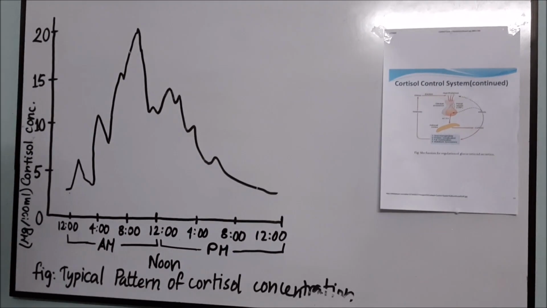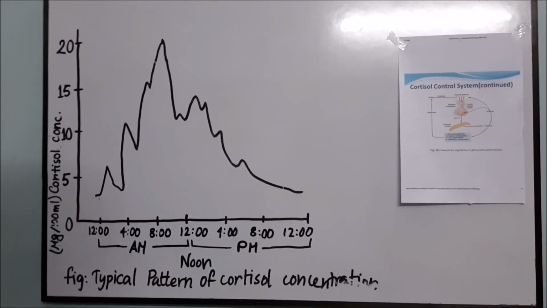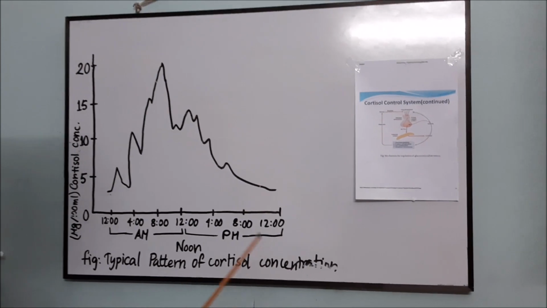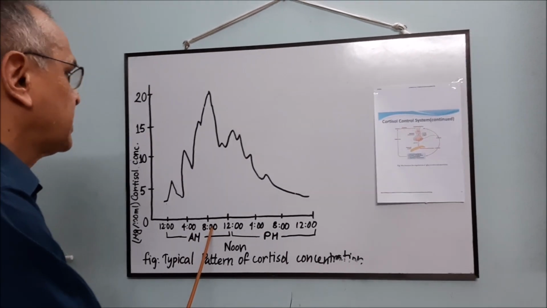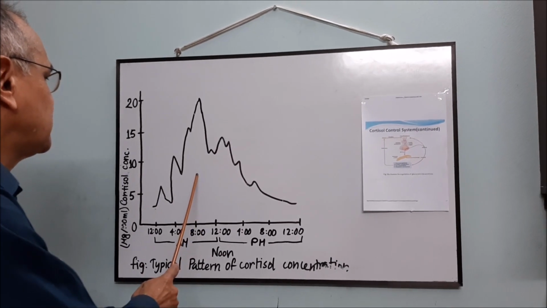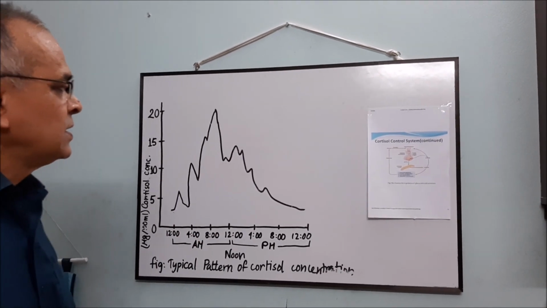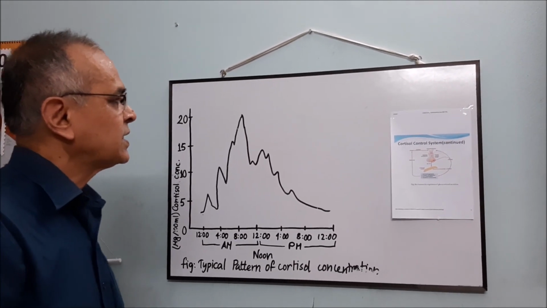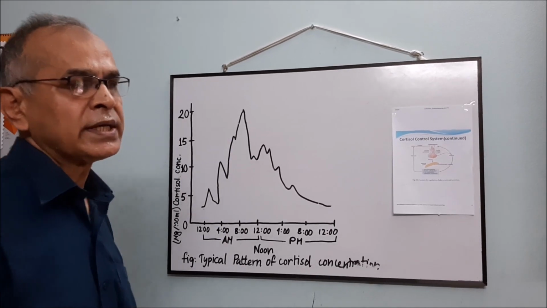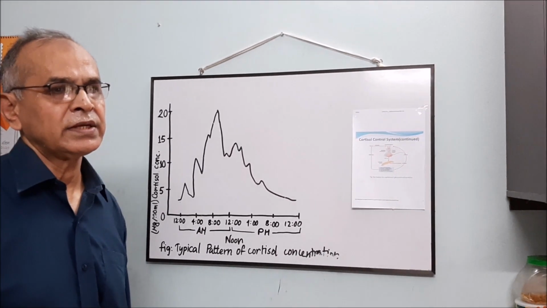Sometimes during your ward duty, you have to give a requisition for cortisol concentration. At that time you have to collect blood at 8 a.m. Then you may get the maximum concentration of cortisol. I think today I want to conclude my lecture. Next class I will discuss the non-metabolic functions of glucocorticoids and other diseases.